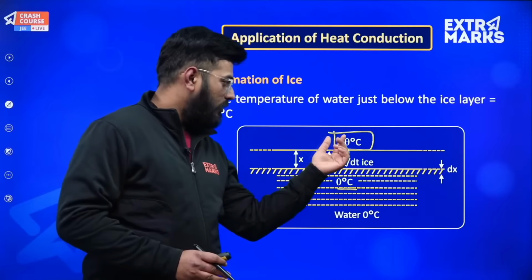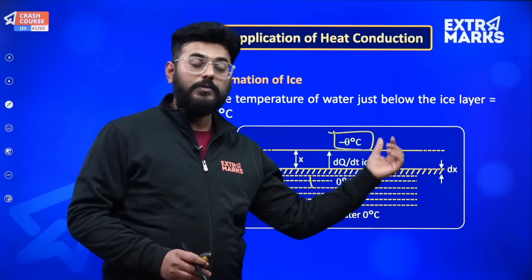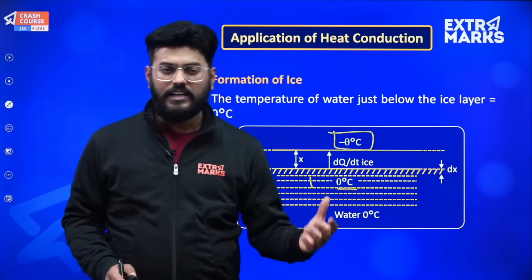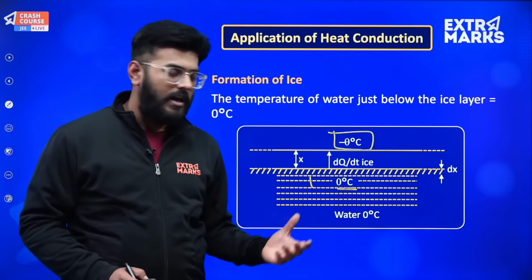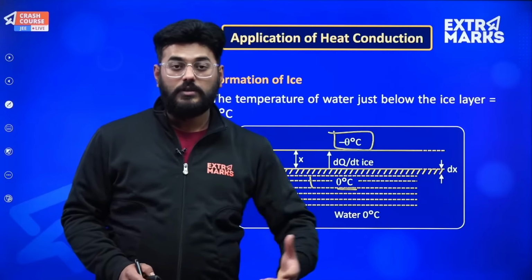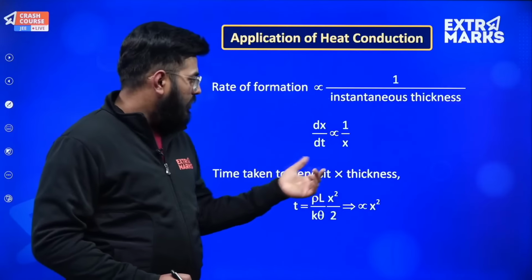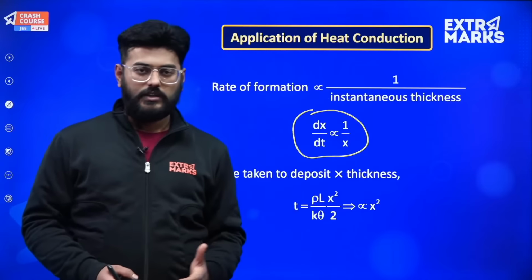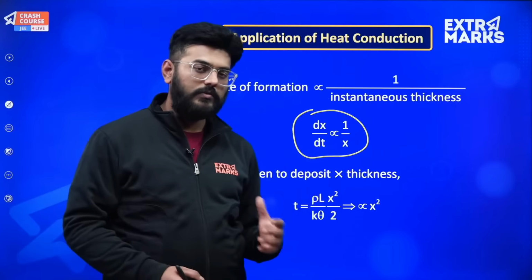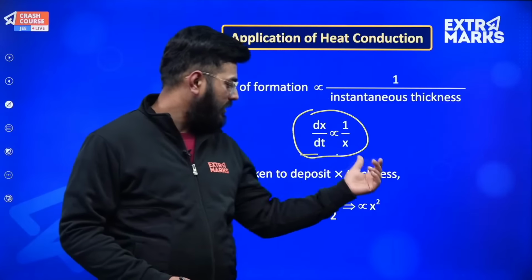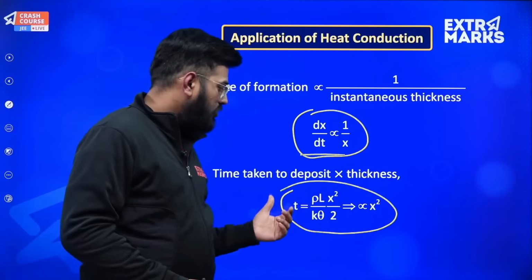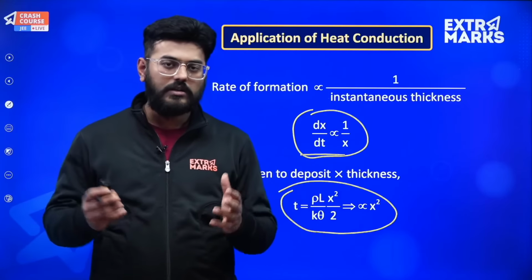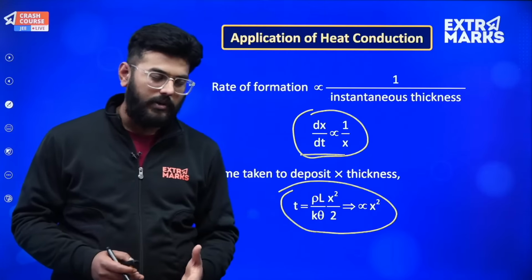So ice begins to form from the surface, and you can actually find the value of dq by dt and all those things using calculus, but that will create a lot of trouble right now. Looking at the time constraints, I have just shown you the exact result. Mind my words, questions will be asked only on this. You should just keep this in mind, because they will be asking you the ratios, they will never ask you to find the derivation of it. Okay.